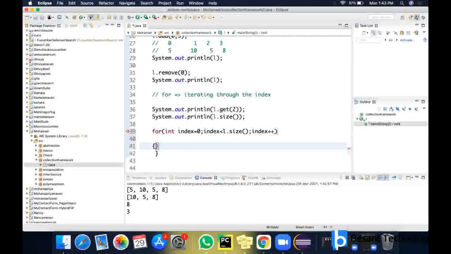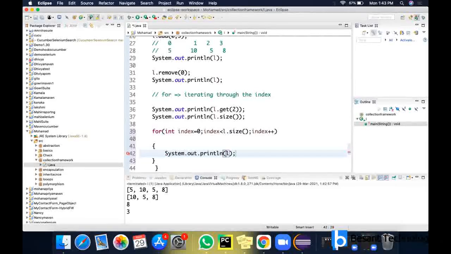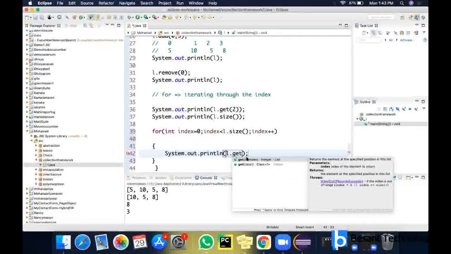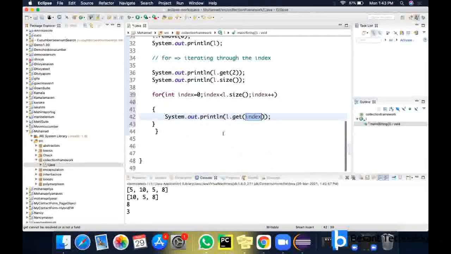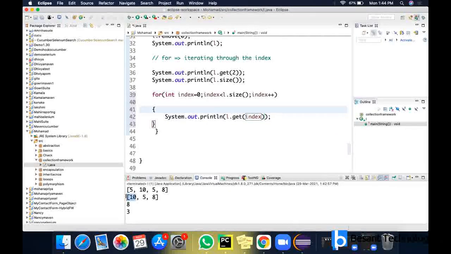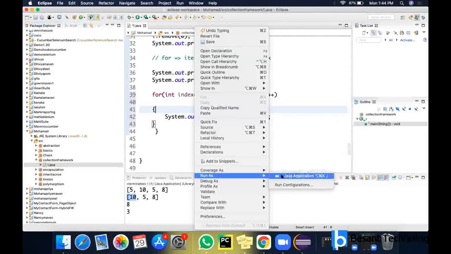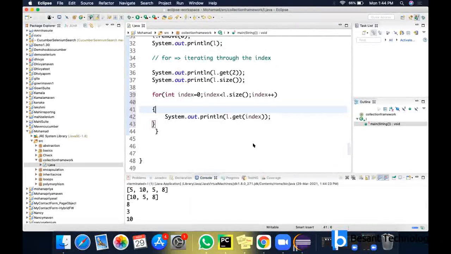Now we know how to fetch the element: if you know the index, it is easy, so it is L.get(index). When it iterates for the first time, the index value will be 0 and I'll be getting L.get(0), which is 10. The second time the index will be 1 and I'll be getting L.get(1), so 5 will be displayed. For the third time, it is L.get(3), sorry, and 8 will be displayed.